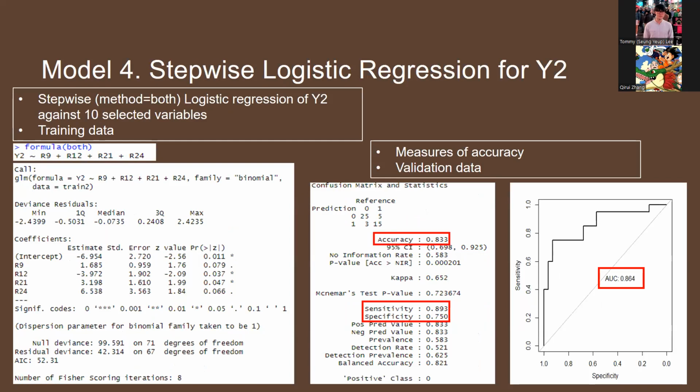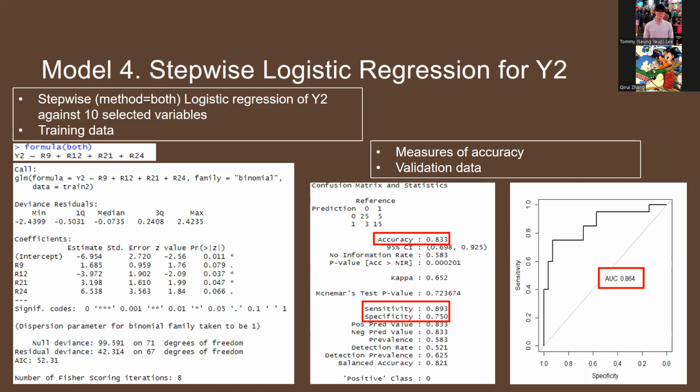For Model 4, we use a stepwise logistic regression model for Y2. We choose to use both forward and backward selection using training data. Out of the 10 variables, the model selected 4 variables, and it turns out to be all statistically significant at the 10% level now. And again, we use validation data for accuracy measures. Here's the confusion matrix again, and we see that 25 and 15 are correct ones, and the overall accuracy is now 83%, which is slightly higher than Model 3. And sensitivity is now 90%, specificity is 75%.